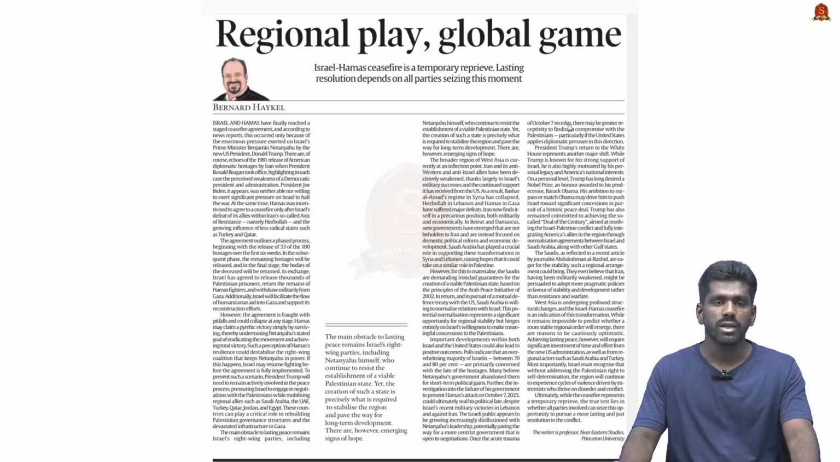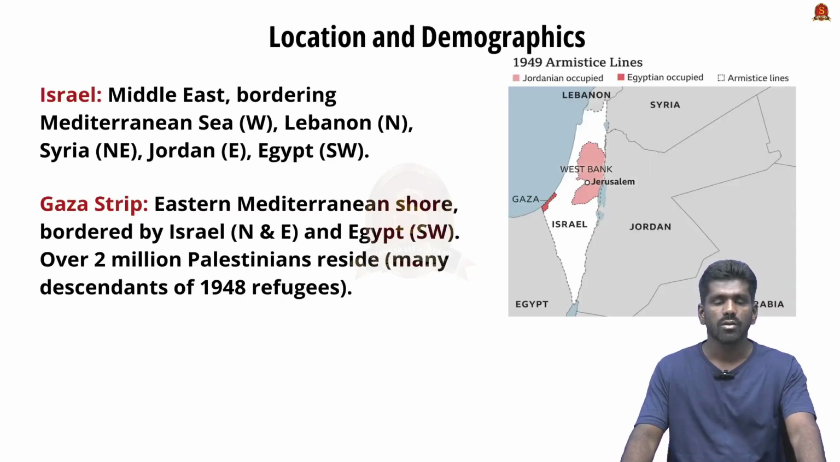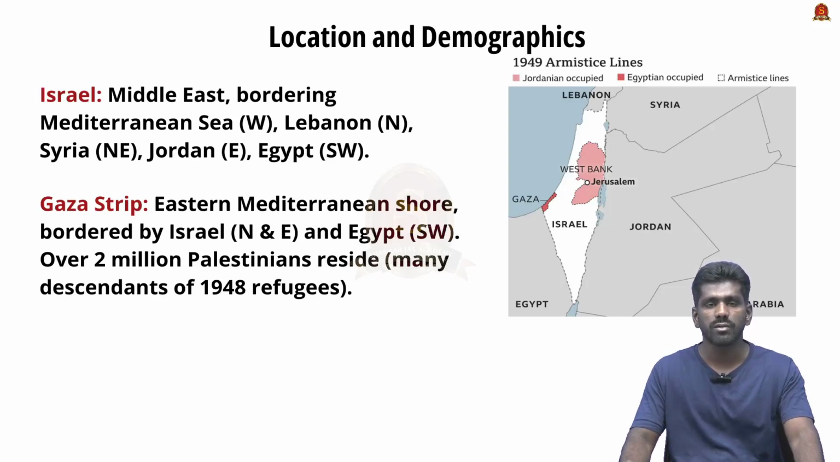Let us briefly analyze this news article. Now look at this map. Firstly, we have to understand the location and the demographics of this region. Look at the location of Israel. Israel is bordering the Mediterranean Sea to the west, Lebanon to the north, Syria to the northeast, Jordan to the east, and Egypt to the southwest. So this is the location of Israel, and note the bordering countries, and note the location of the Gaza Strip.